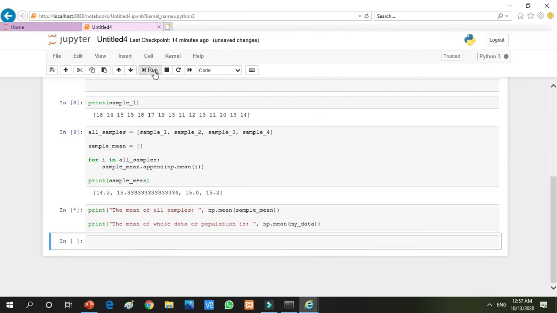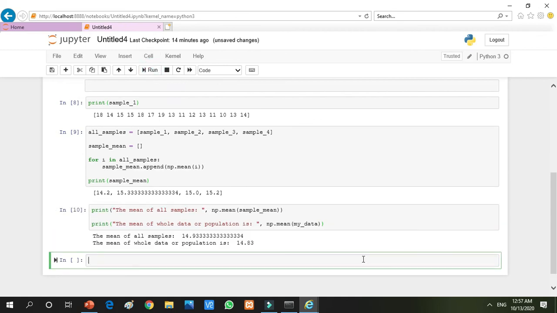So you can see the mean of all samples is 14.933 and the mean of the whole data, or the population, is 14.83. There is a very little deviation in points. This is clearing the concept. This is telling us that if there is a population of millions, trillions, zillions, what we have to do, we are not going to take or analyze the whole population.